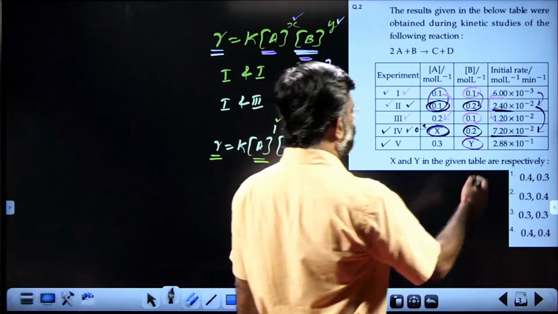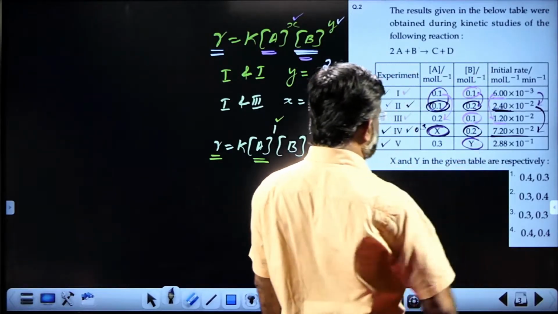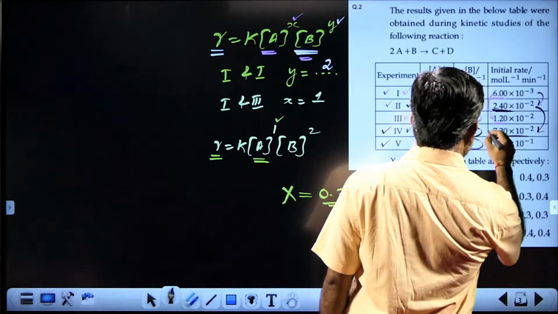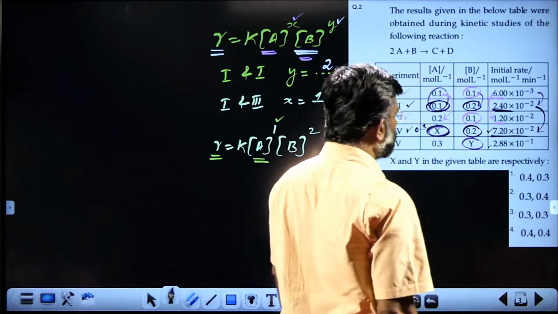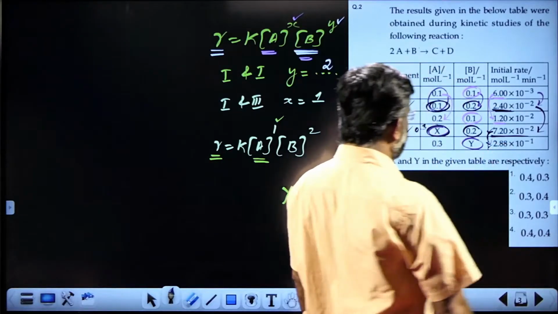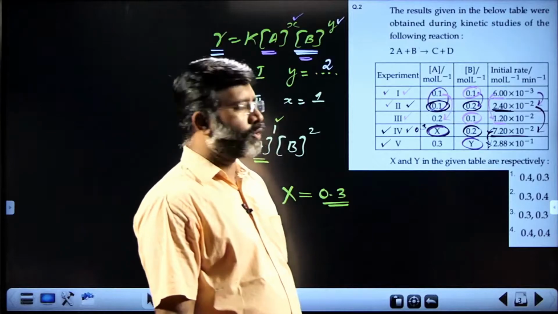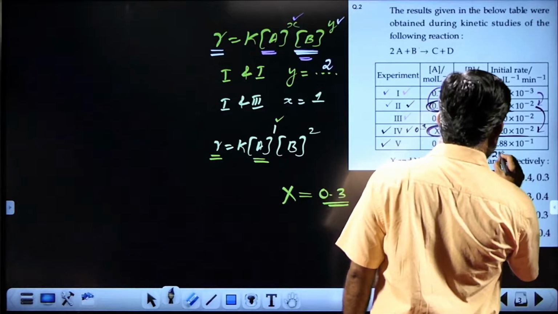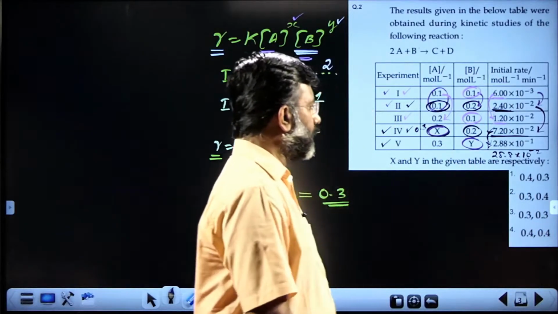Now, the concentration of A doesn't change. What is happening to the concentration of B? For which you can identify what is happening to this data and this data. You see, 7.2 into 10 power minus 2 becomes 2.88 into 10 power minus 1, that is 28.8 into 10 power minus 2. That means it becomes